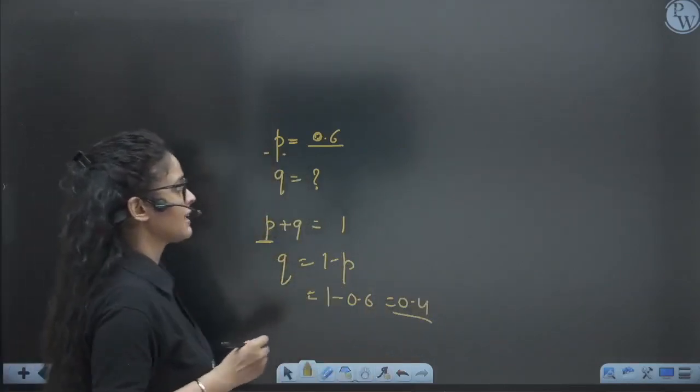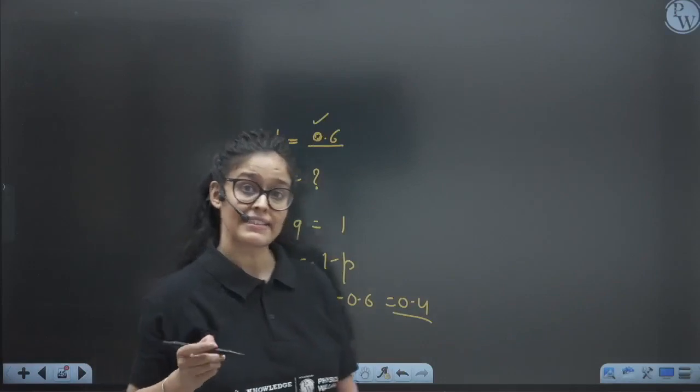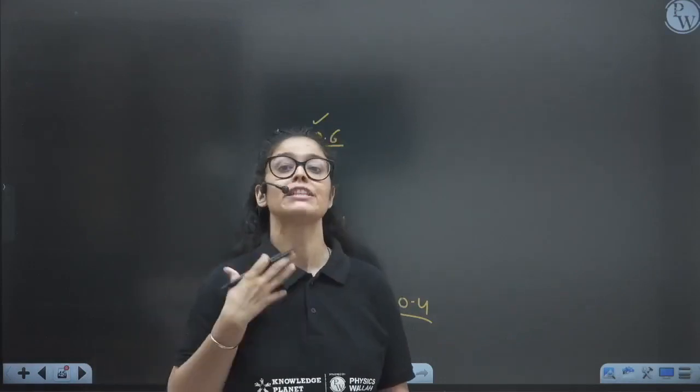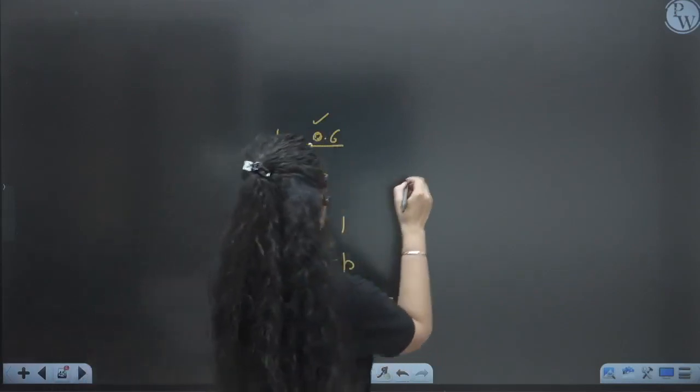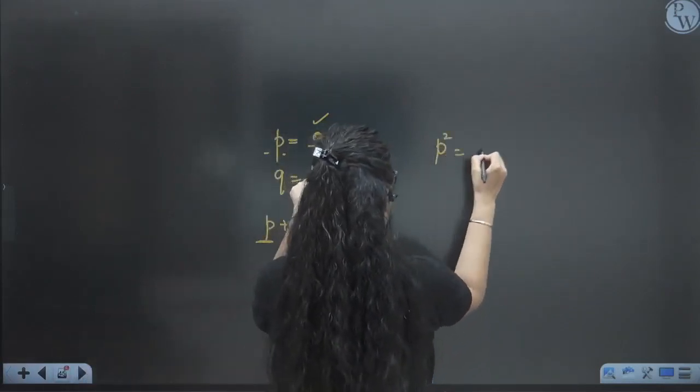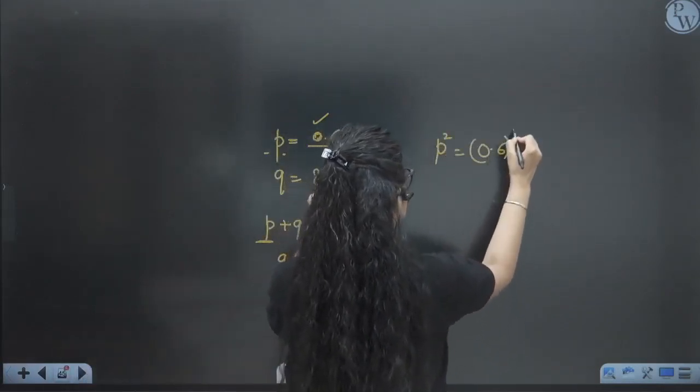Suppose they give the value of P and ask for the number of people, the frequency of people, with the dominant allele.